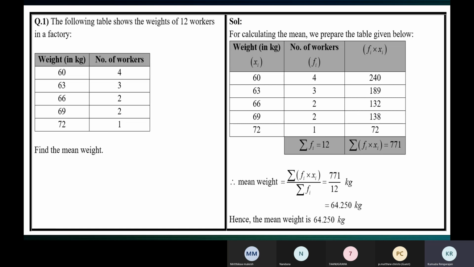If it is 25 grams, it will be 025. 025 is 25 grams. When you have only 25, add a 0. You can always add a 0. So 64.250 kilograms means 64 kilograms and 250 grams.